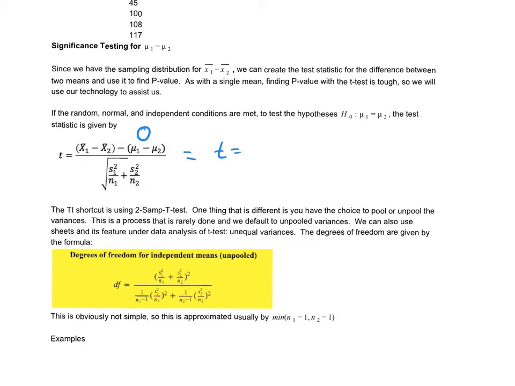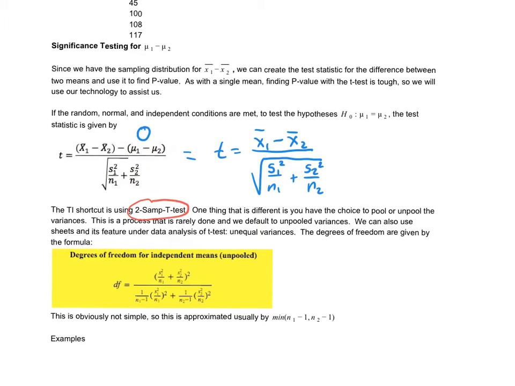So really this t value is really x1 bar minus x2 bar, and then all over this standard error, square root s1 squared over n1 plus s2 squared over n2. So this is how you'll find your t, and then we can use our chart to approximate the p-value. Or we'll also have a technology, the two-sample t-test, that will be able to find both the t-value and the p-value. So the only thing we really have to remember is our degrees of freedom.